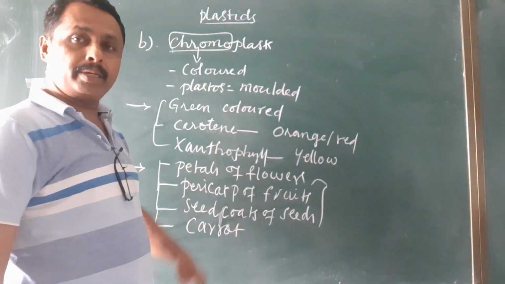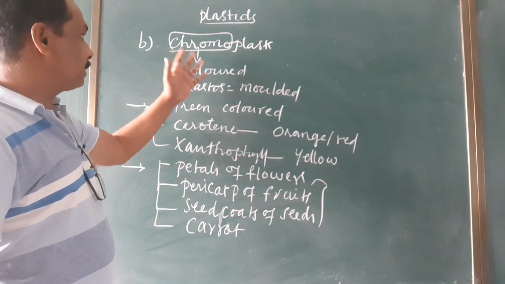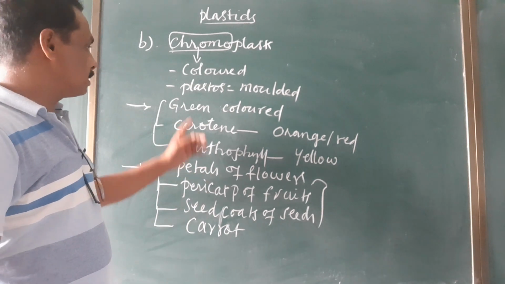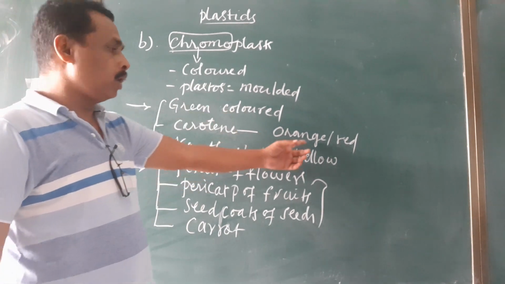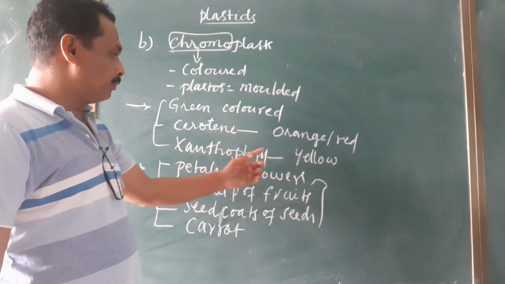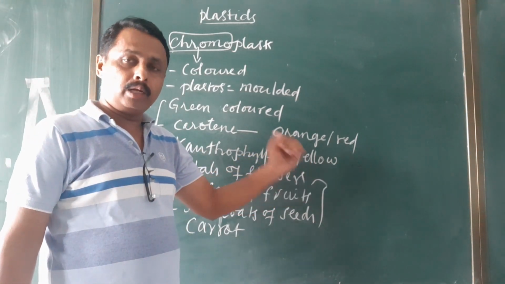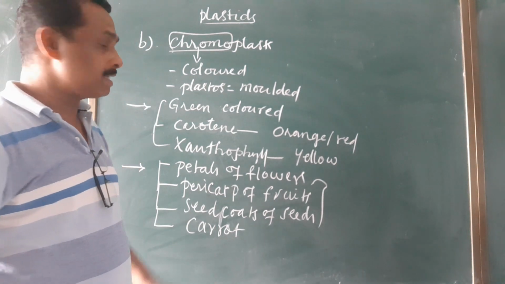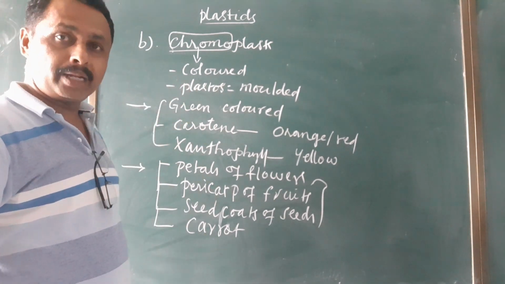Other than green pigments, the remaining pigments are present in this chromoplast, such as carotene, which imparts orange or red color. Xanthophyll will impart yellow color to the plant parts. So such plastids are called chromoplasts.